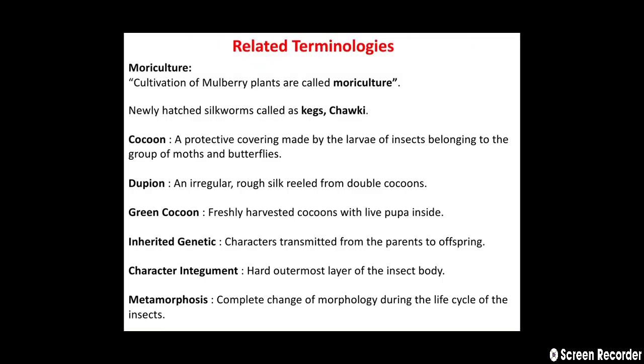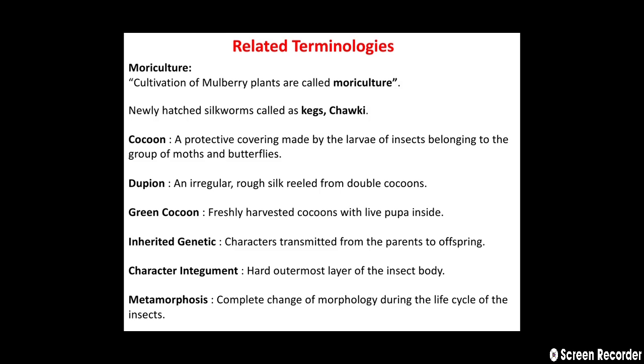Then the next point is some related terminologies about sericulture. Firstly, moriculture. Moriculture means the cultivation of mulberry plants. Then the second term is cakes or chowki, meaning the newly hatched silkworm larvae are called cakes or chowki. Then next is cocoon. A cocoon is a protective covering made by the larva of insects belonging to the group of moths and butterflies.